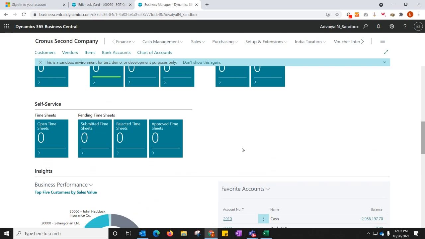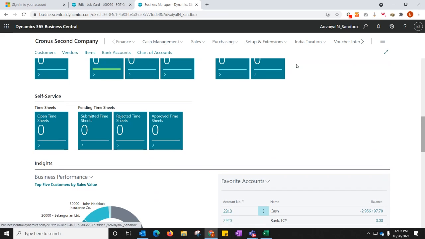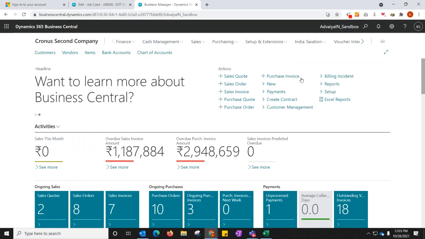The system itself offers a lot of reports and dashboards, and we can also create new ones as per our need, and those can be integrated well with the system. So this is just a quick glimpse of the dashboard. Then it also offers a quick and intuitive search.